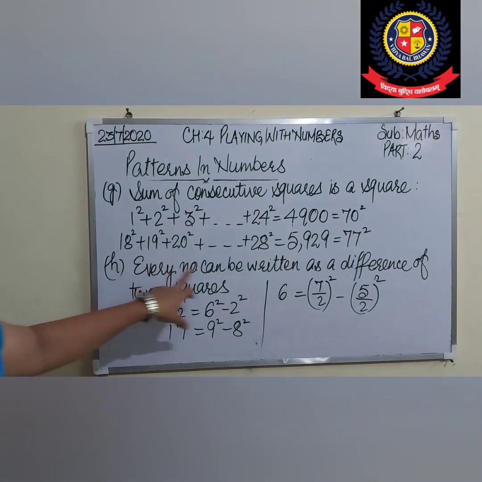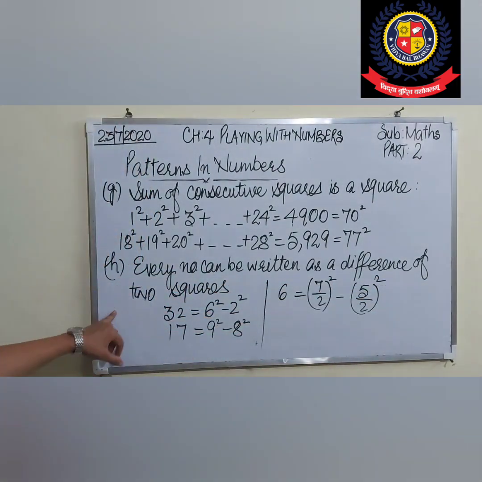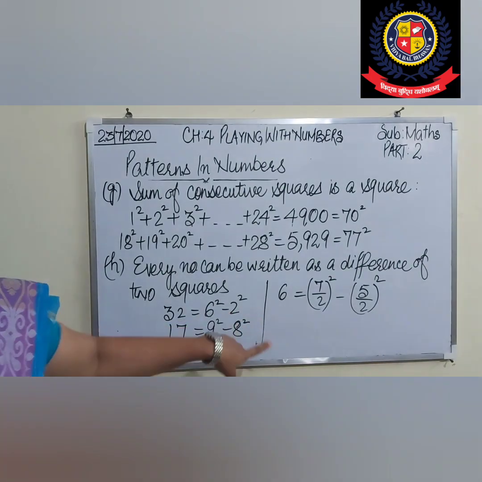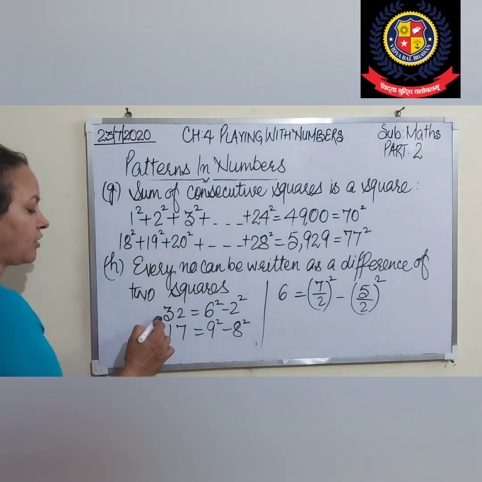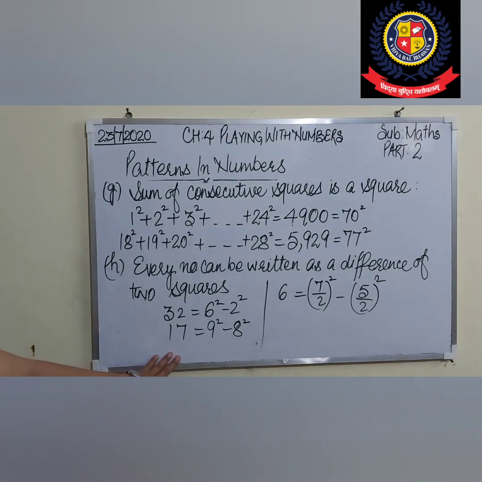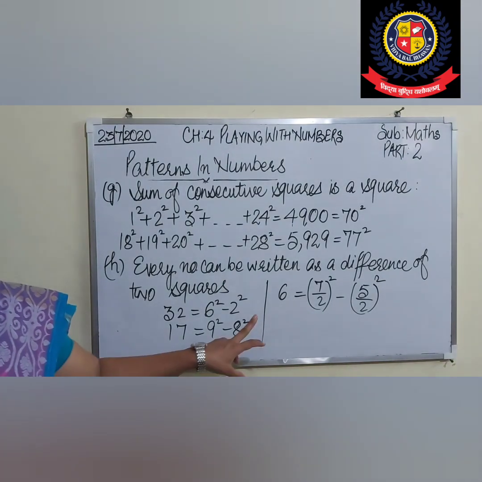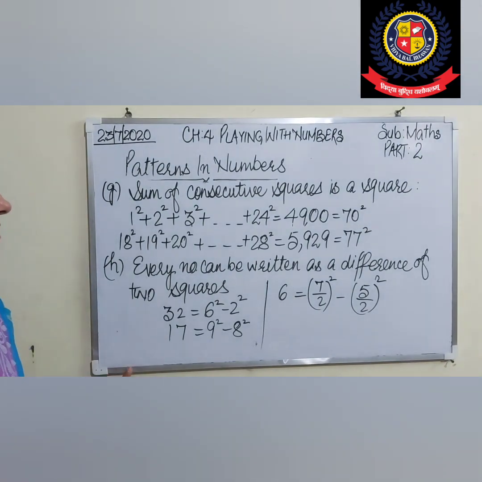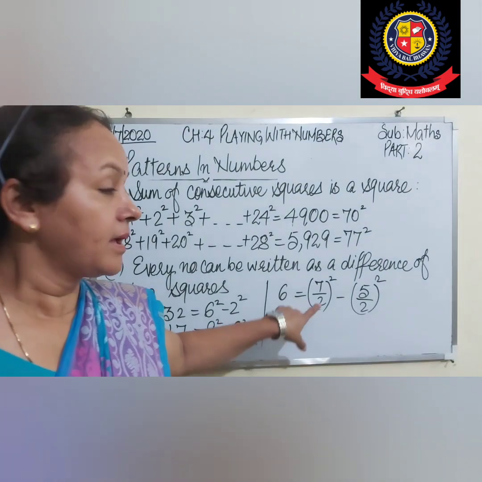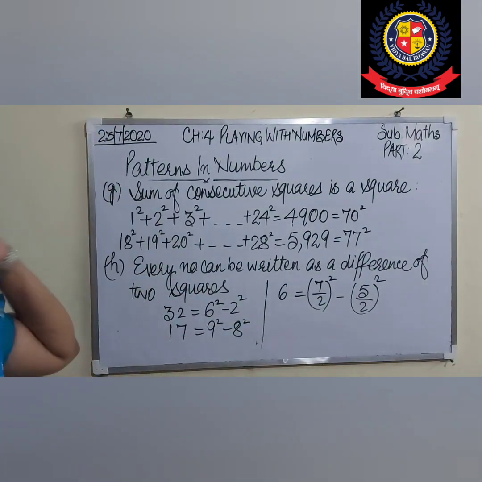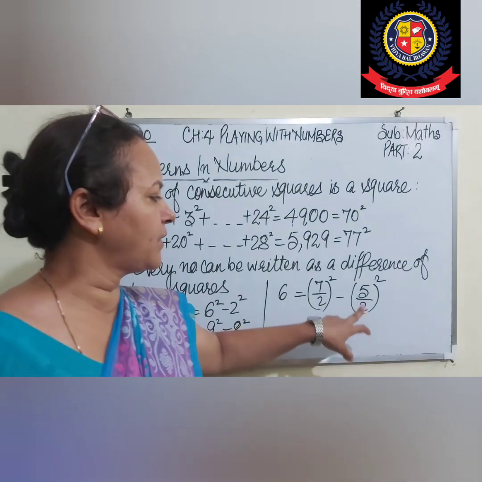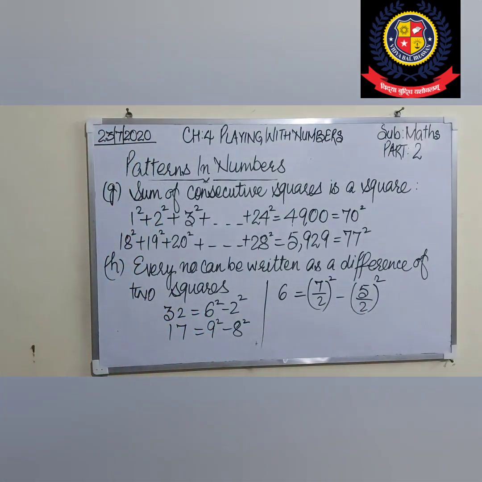Next pattern, every number can be written as a difference of 2 squares. Like 32 is equal to 6 square minus 2 square. If you solve it, you will get 32. Similarly, 17 is square of 9 minus square of 8. When you find the difference, you will get 17. Similarly, 6. Because we can't get 6 directly, I have taken fractional numbers: 7 by 2 whole square minus 5 by 2 whole square. Then we will get 6.